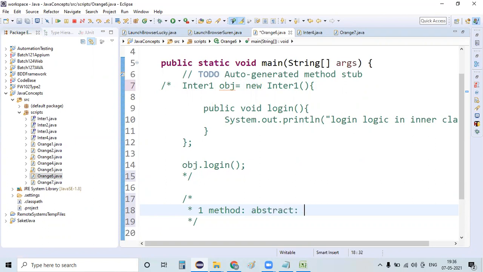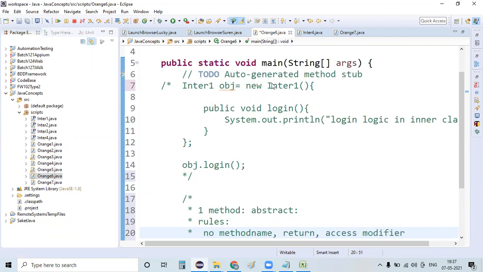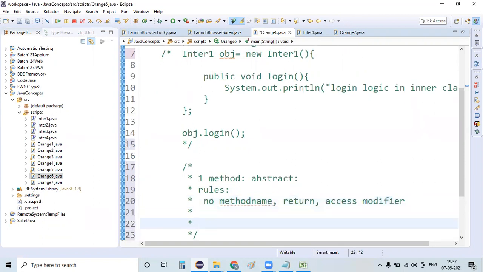In order to create a lambda expression, if you recollect the rules: no method name, no return type, no access modifiers. I can directly define the parameters followed by the expression, and if it is a single line of code, there's no need to specify the start brace and the end brace.